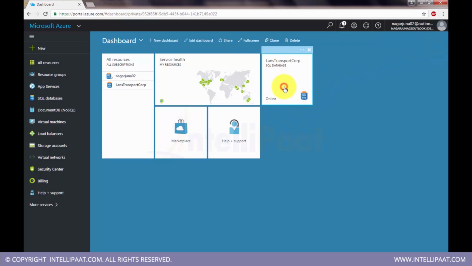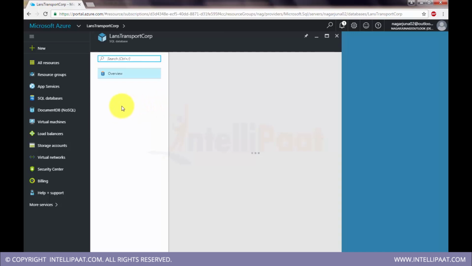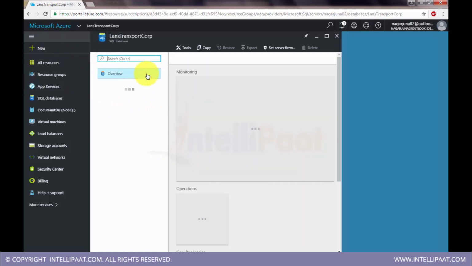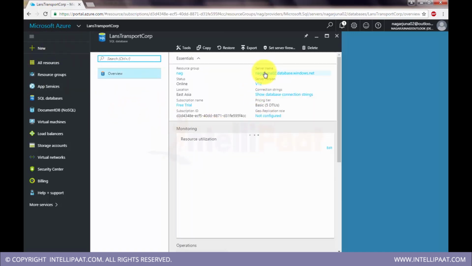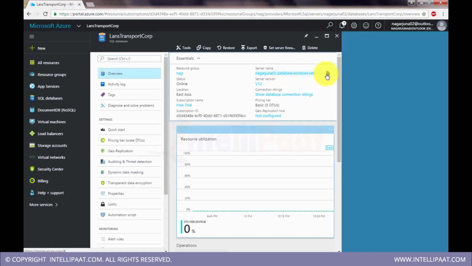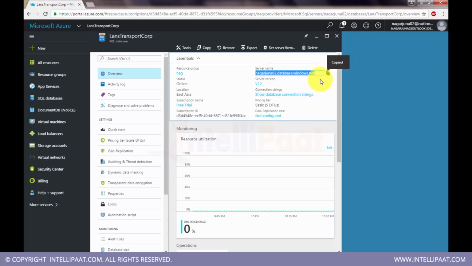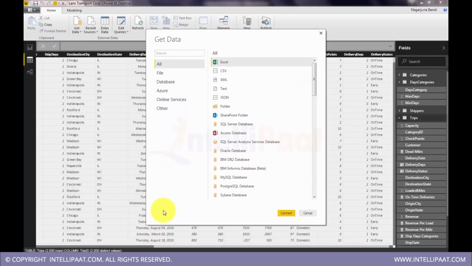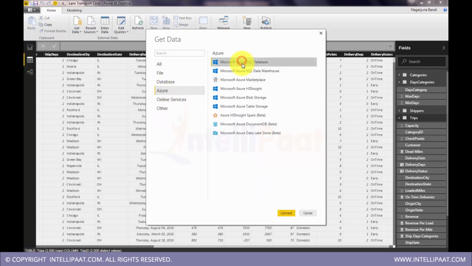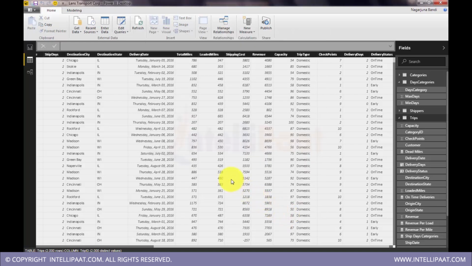So this is a database that has been set up. The one you saw earlier was a dashboard. See, this is a server name. All I need is this server name, then I can access the database. This is a database, Lands Transport Corp. This is the database name. It has a centralized system tracking data of checkpoints. So I'll select Azure, click on Azure SQL database, connect.